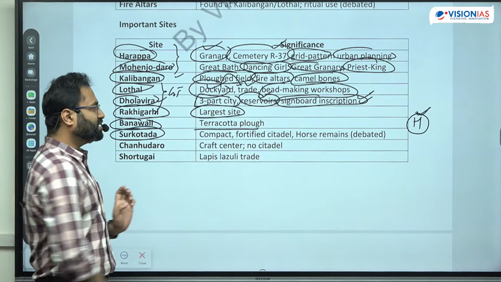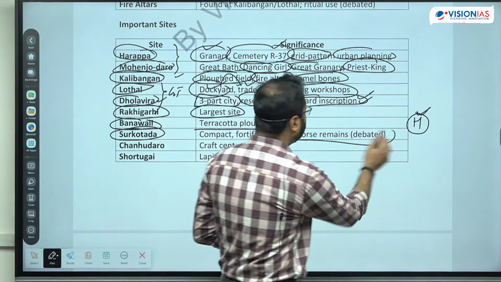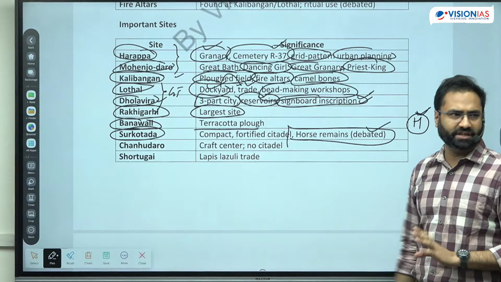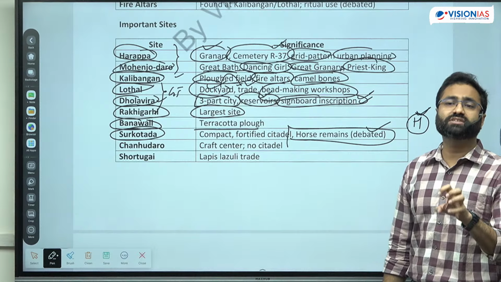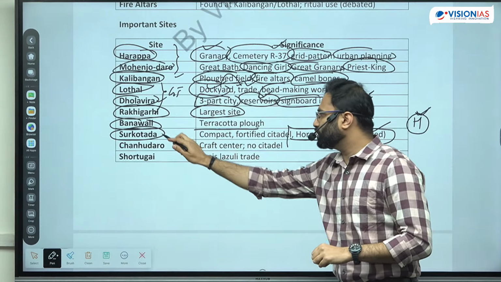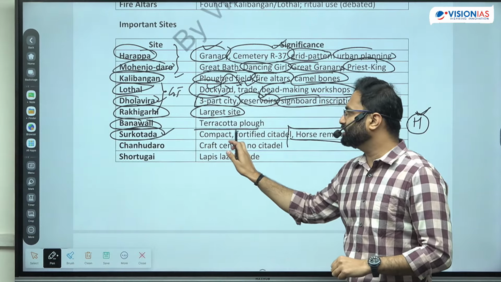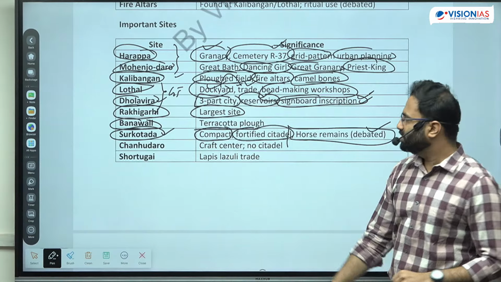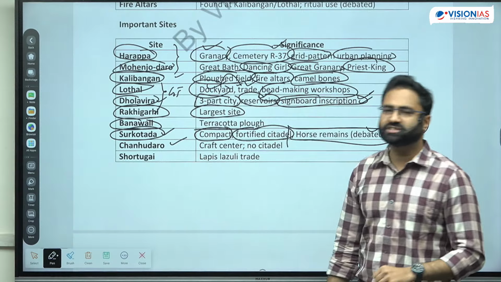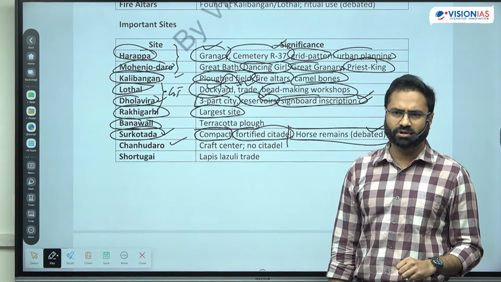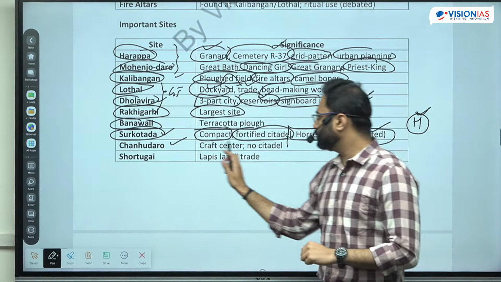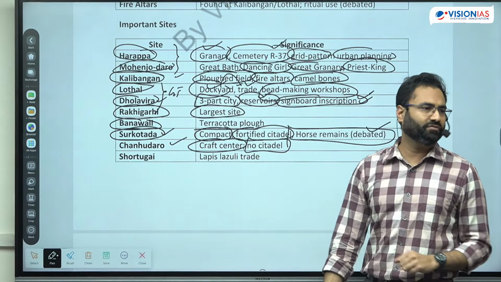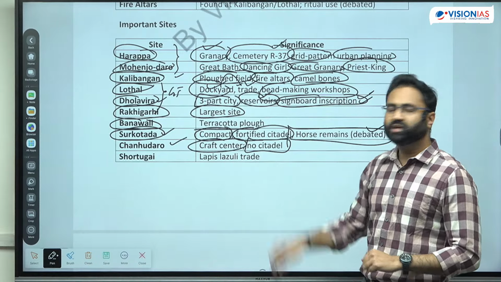Then Surkotada. Now this is not exactly horse remains, as per UPSC also. That's why I've written it as debated, right? It is not clarified yet. Surkotada is situated in the region of Gujarat, the Kutch region, a compact and fortified type of citadel. Next is Chanudaro. Is it situated in India? No, it is in the Pakistan region. It was a craft center, and it is famous because there was no citadel available in this region. So Chanudaro had no citadel.